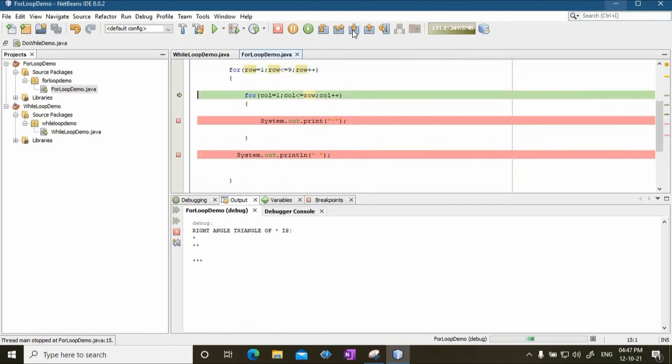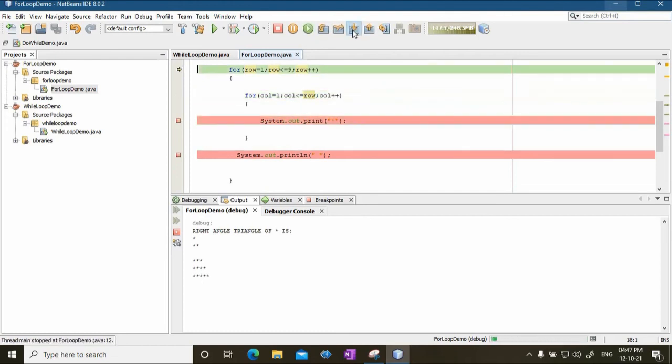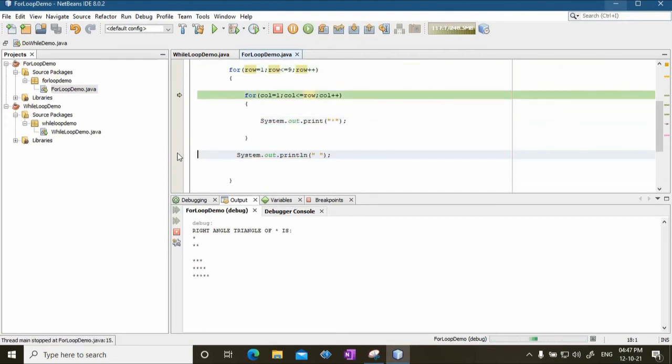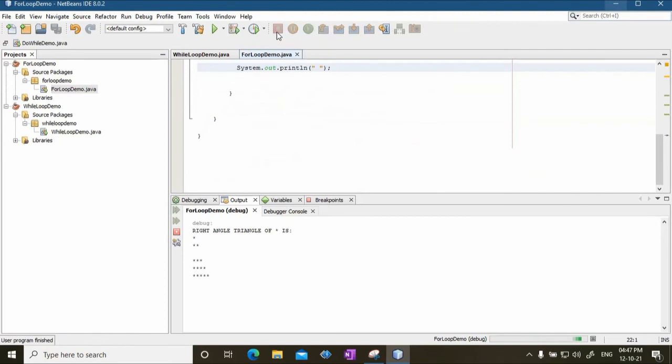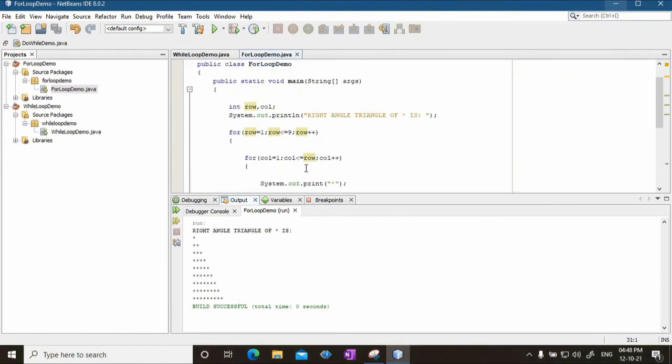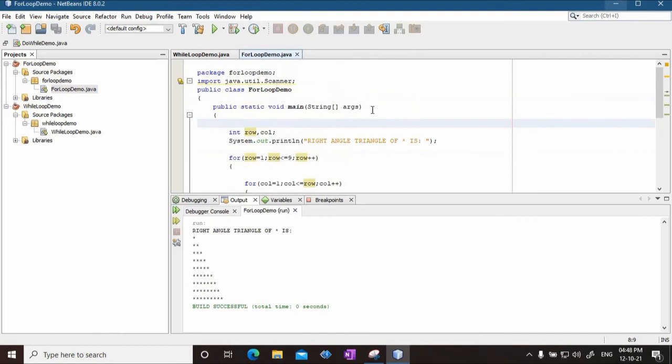Then again outer loop, then again inner loop, it prints a star, star, star and star. Okay. So as a result, it will finally print the pattern that I have shown you. So this is the pattern that we get of stars. So this is how you can nest your for loops also.